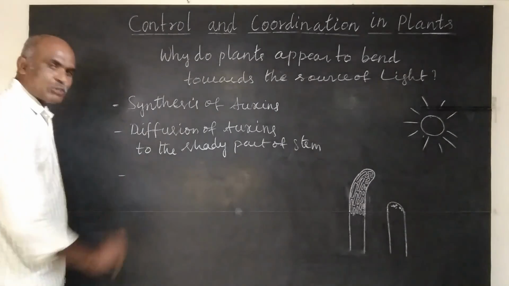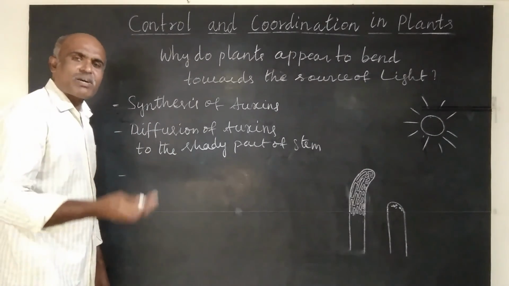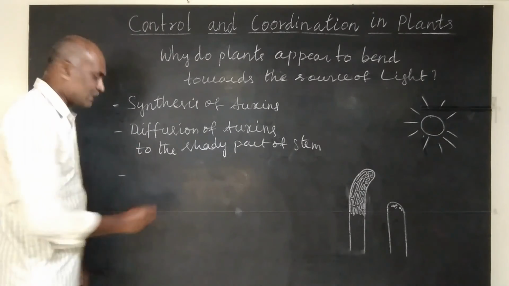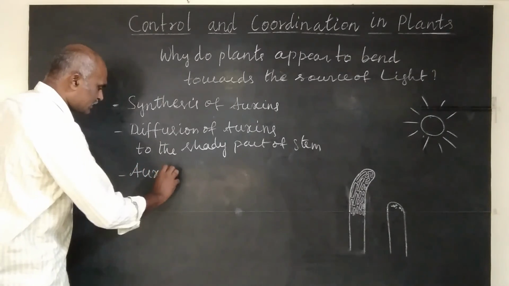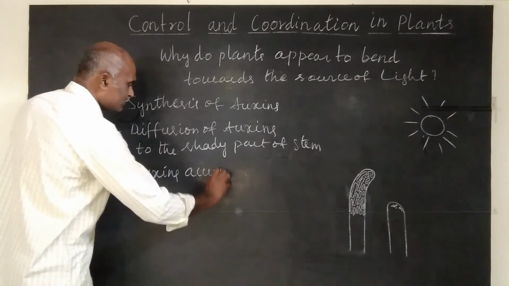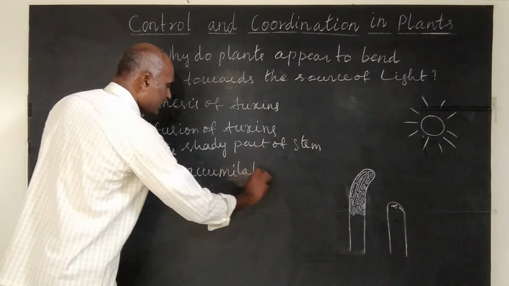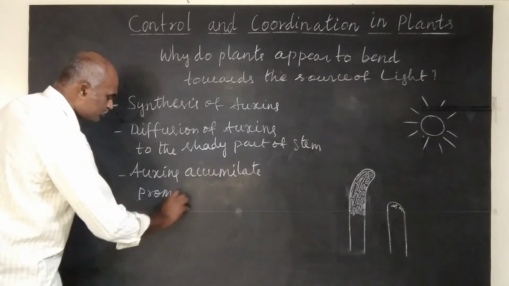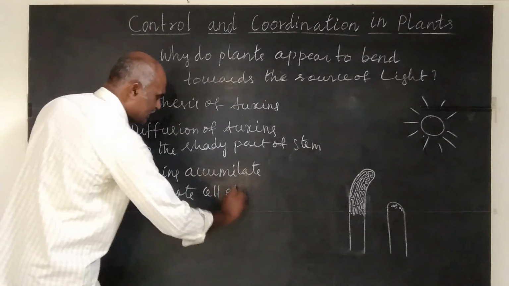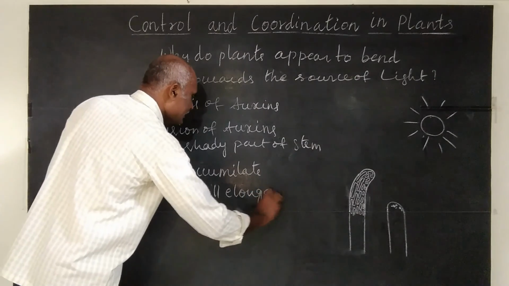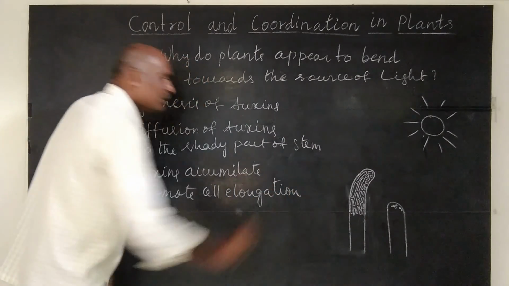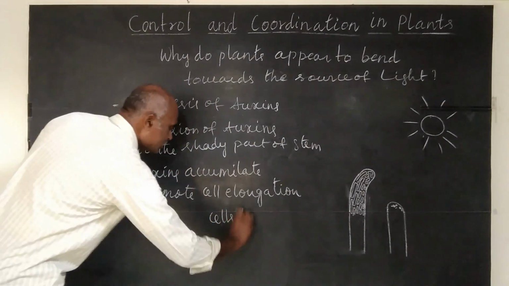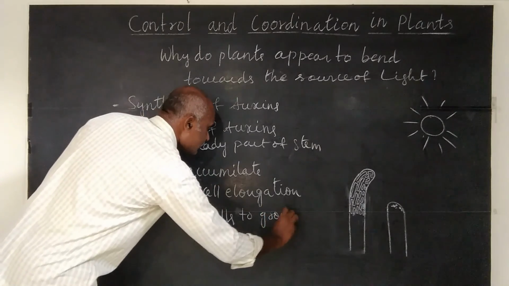So auxins accumulate, so that when the concentration of auxins become more, these auxins promote cell elongation. Cell elongation, or promote cells to grow longer.